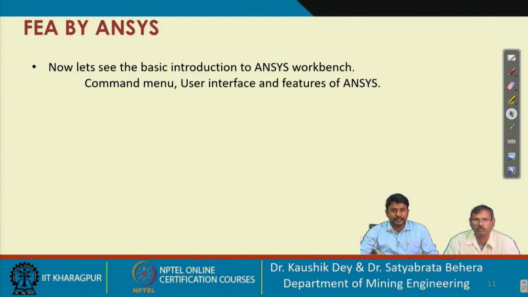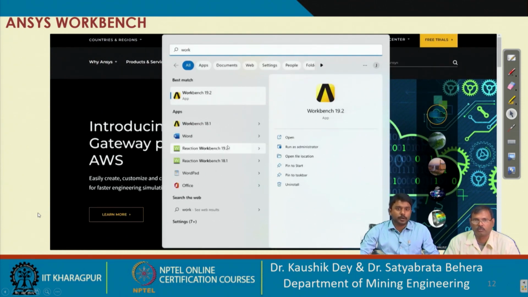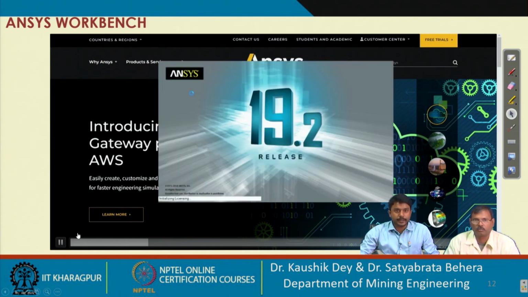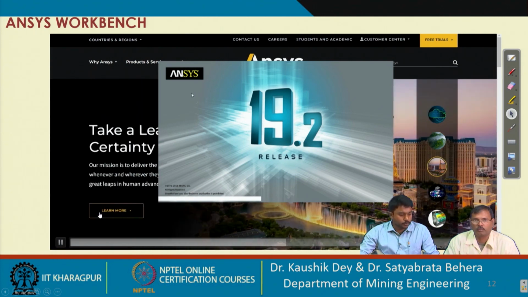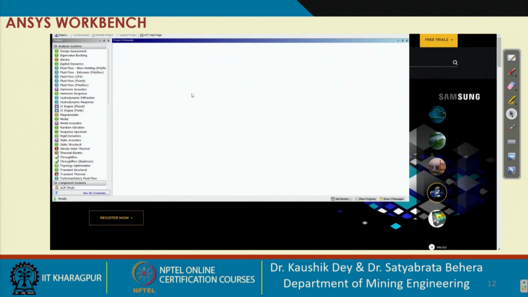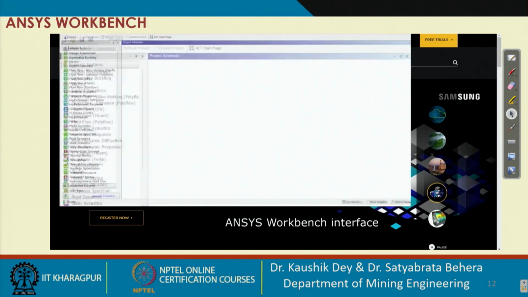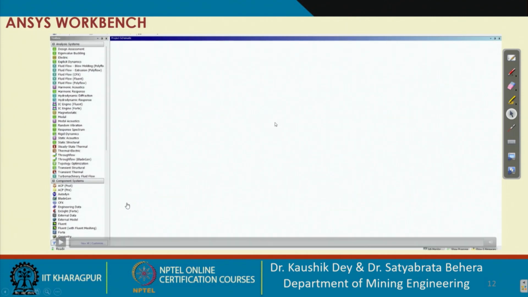Now let's see the basic introduction to ANSYS Workbench, the command menu, user interface, and different features of ANSYS. You can go to the start menu and click on Workbench to open your ANSYS window. It will take some time. It will load all the necessary features and verify the license. Then the project window will open like this. This is the ANSYS Workbench interface.